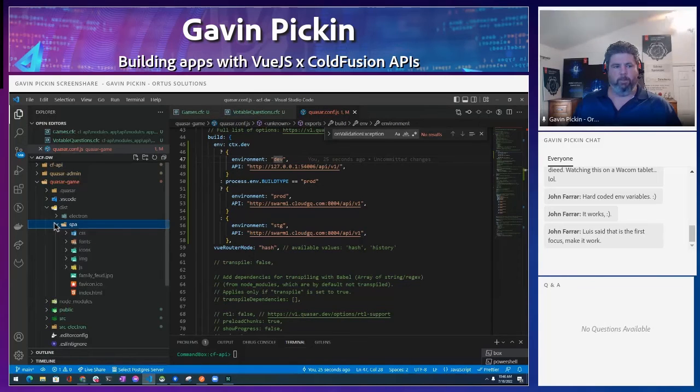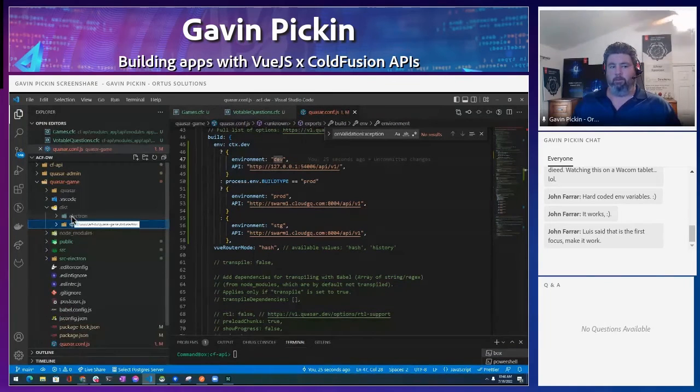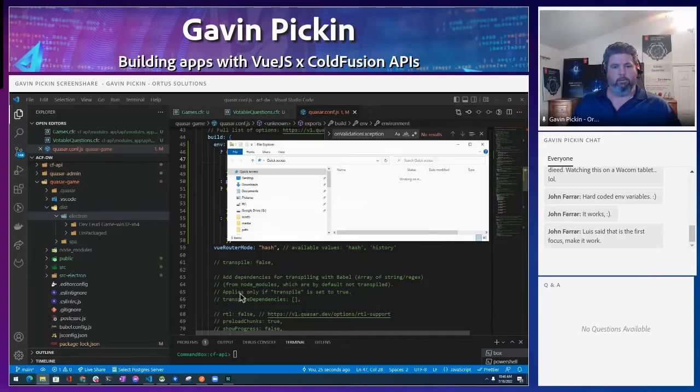It's got some style sheets and fonts and JavaScript and whatever. That is the output. If I want to create an Electron app from this, which you can, it'll spit out my Electron app. So I've got unpackaged stuff, and I've got the game itself. And so if I want to play this game locally, let me pull up my folder here.